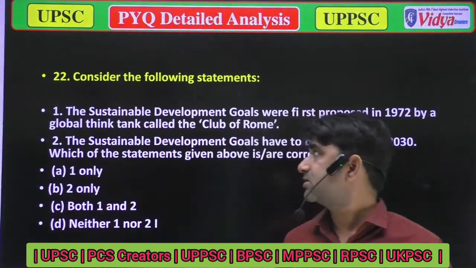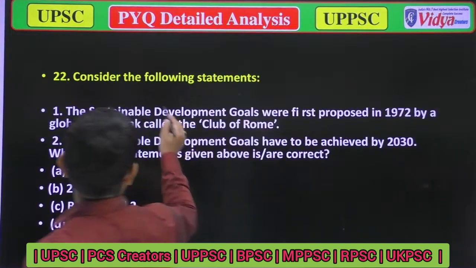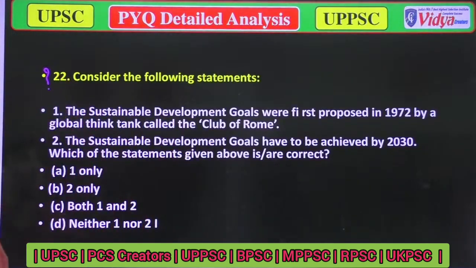Our next question is, consider the following statements. Option A, the sustainable development goals were first proposed in 1972 by a global think tank called the Club of Rome. I don't know about it. Option B, the sustainable development goals have to be achieved by 2030. Which of the statements given below is correct? So option B is correct.